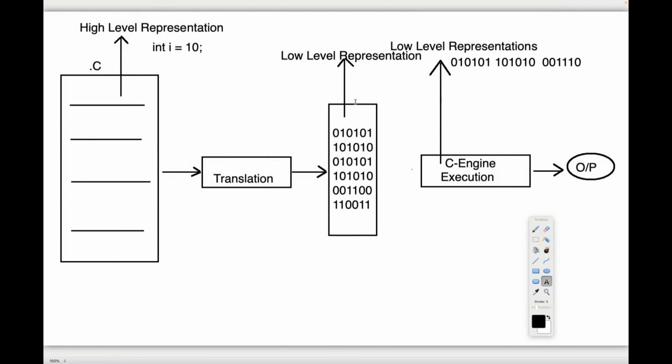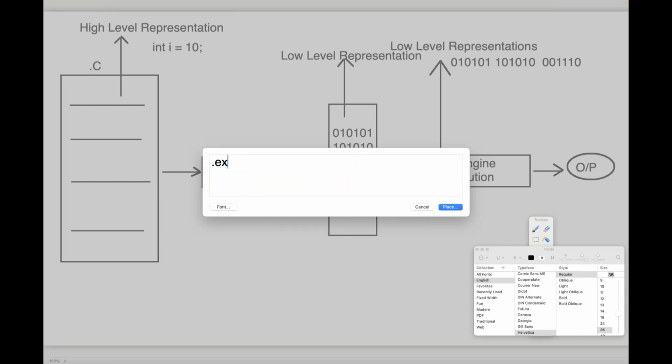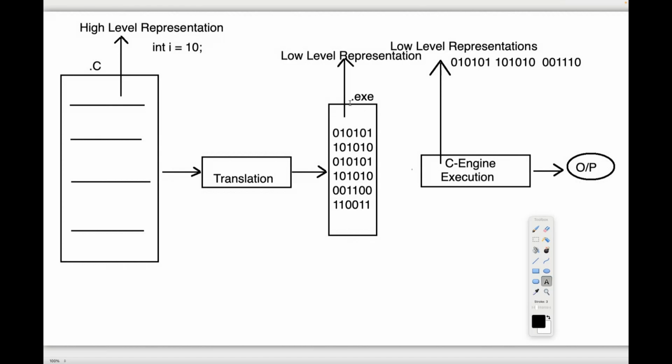Now, whenever we get the low level representation, it is going to be provided in the form of a .exe file. In the form of what file? A .exe file. If we give the .exe file to the C engine, it will directly take that low level representation, execute that program, and finally provide some output. Finally our program is executed, and we get some output.